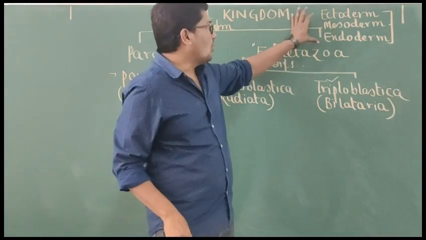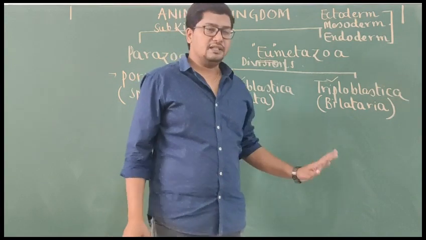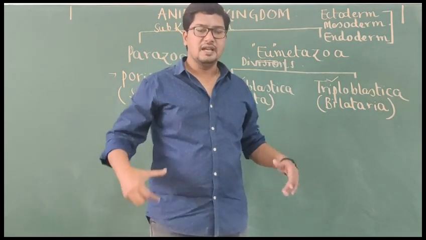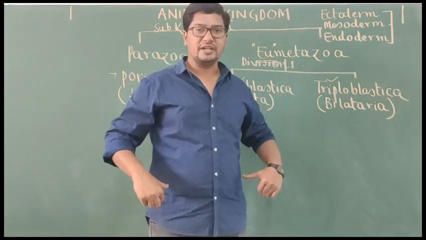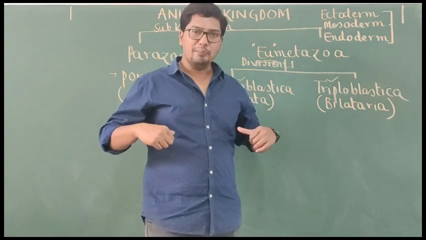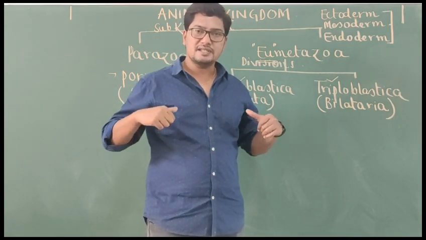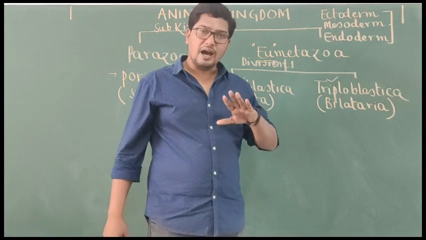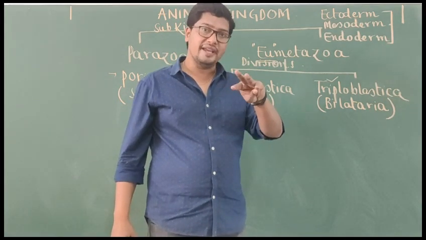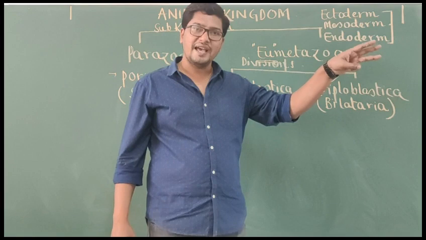Here I want to tell you some basics. For example, we humans have this complex body, but this complex body and all the organ systems present in our body are derived from three germ layers when we were developing as an embryo.